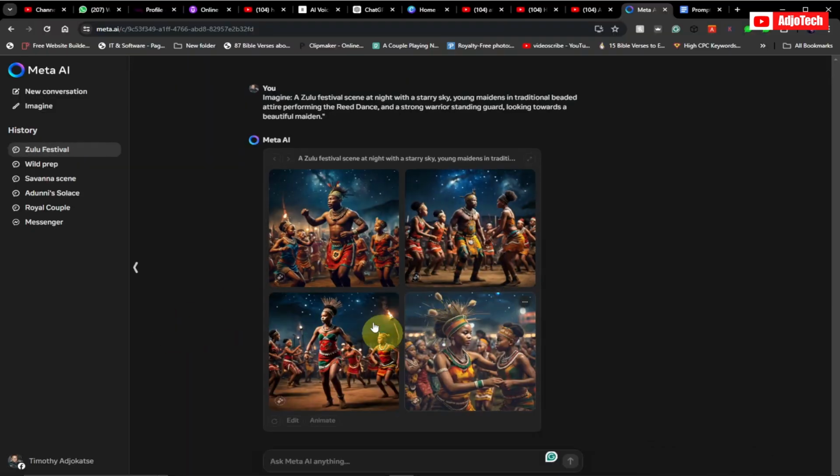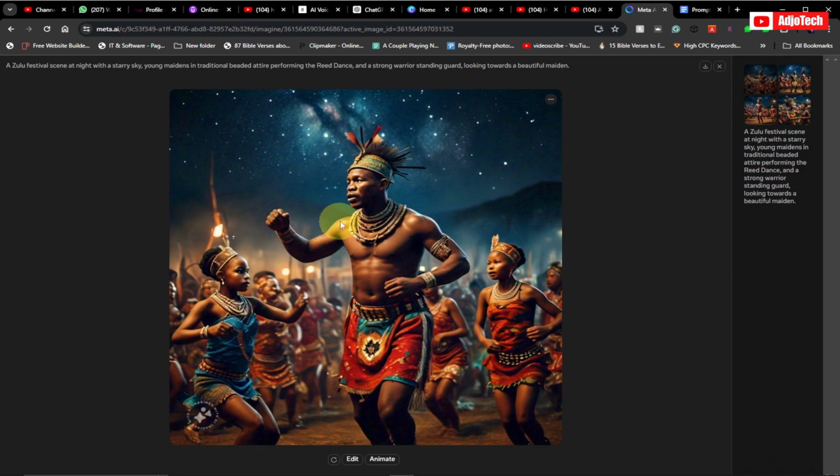You can see the images, very amazing images. If you live in South Africa, you can bear with me that this is how the Zulu dress, and this is quite amazing. Now we have 4 images. You can expand this by clicking on it. So you can see this is the full image now, and then we can just click here to download it.